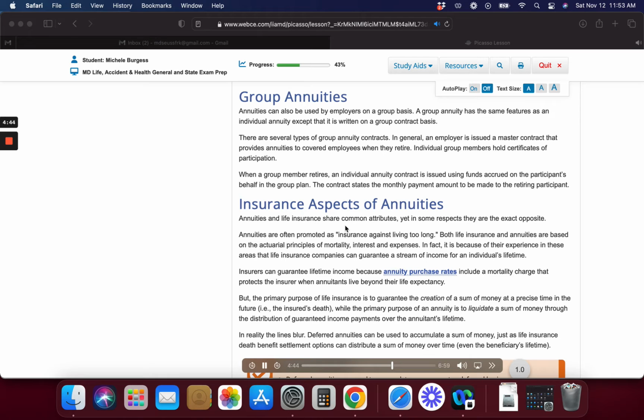Insurance aspects of annuities. Annuities and life insurance share common attributes, yet in some respects they are the exact opposite. Annuities are often promoted as insurance against living too long.